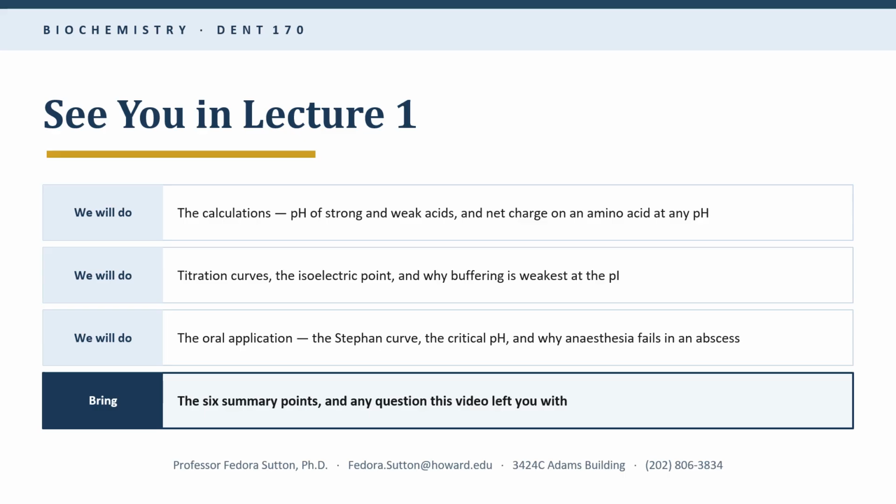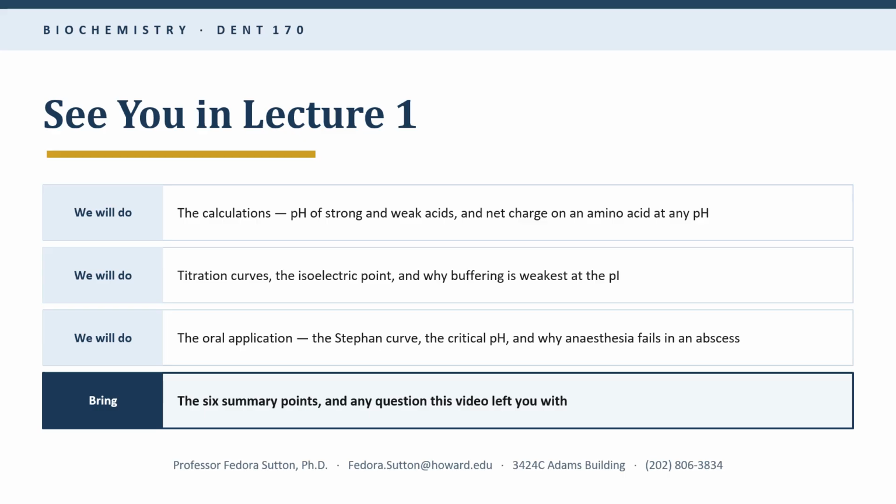So that's the chemistry. Here's what we do with it when we meet. In lecture 1, we'll do the calculations, working out the pH of a strong acid, of a weak acid, of a partially neutralized solution, and working out the net charge on an amino acid at any pH you are given. You'll want to be able to do those under examination conditions without a calculator, and I'll show you how. We look at titration curves and the isoelectric point, and at a distinction students routinely get backwards, which is that buffering is strongest at the pKa and weakest at the pI.